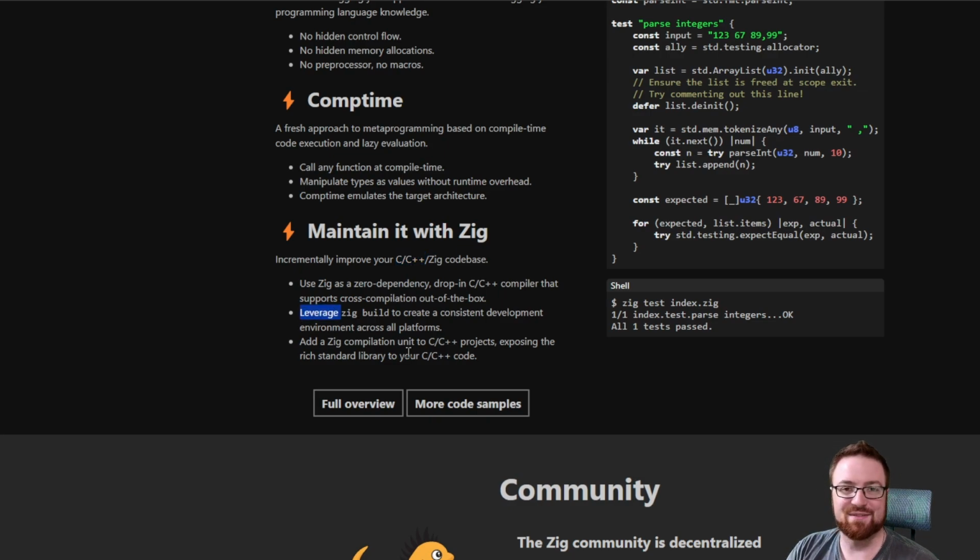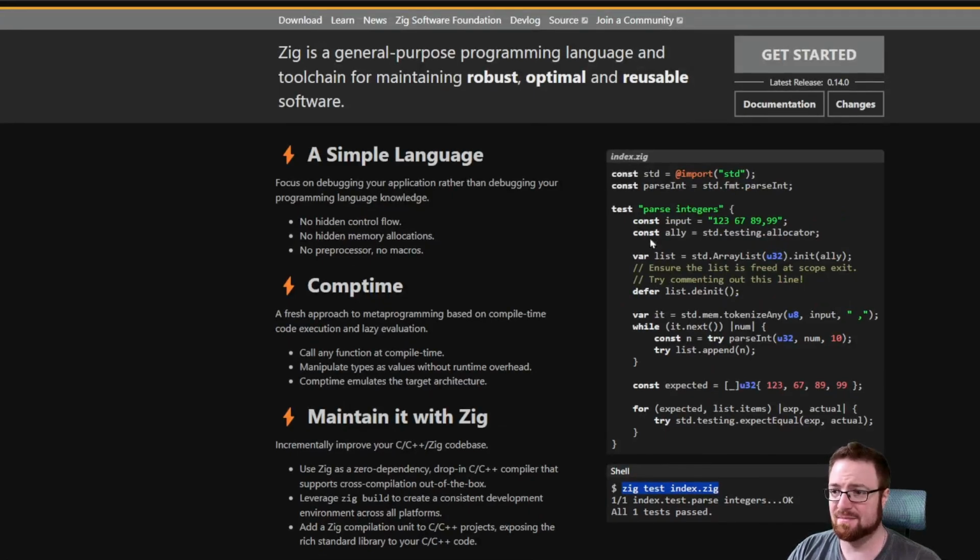Leverage. Leverage is a very corporate word, and it's fun seeing that. That's nice. I've dealt with inconsistent development environments before, and that is a massive pain. Also, I just noticed zig test index.zig. Is testing built into Zig? Because if so, that's awesome. That is awesome if it just comes out of the box.